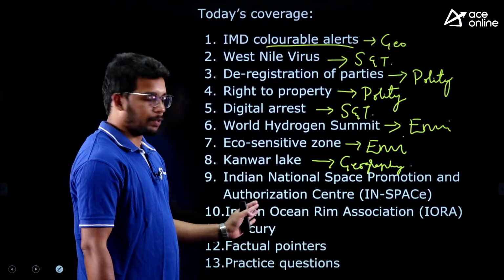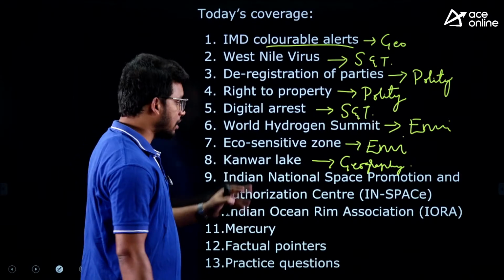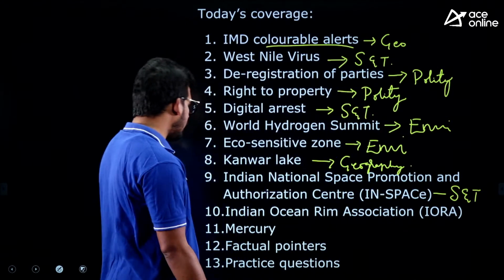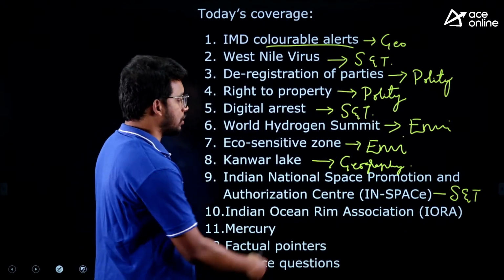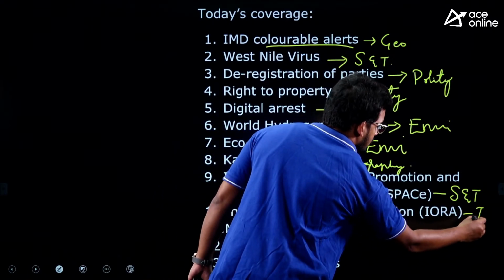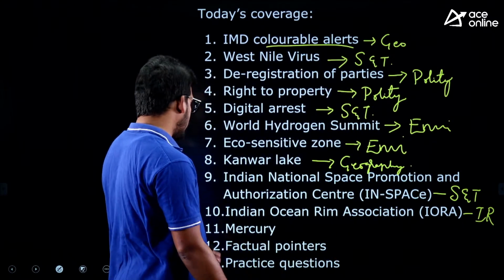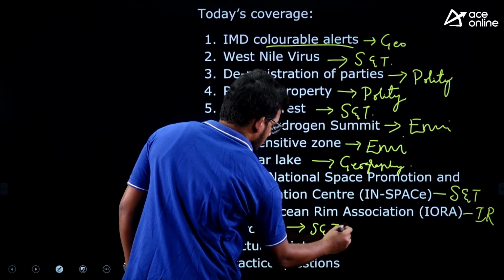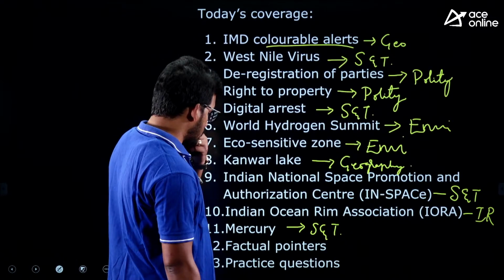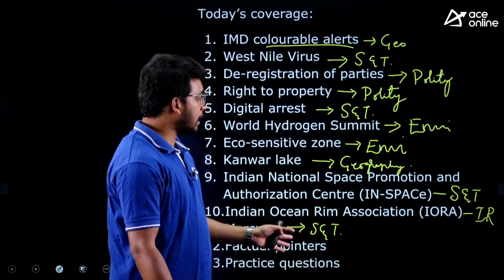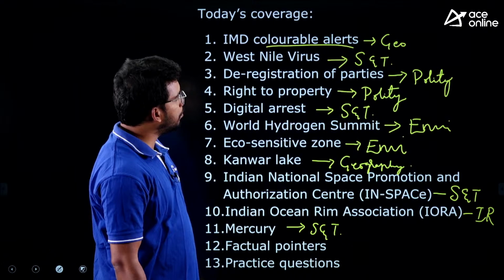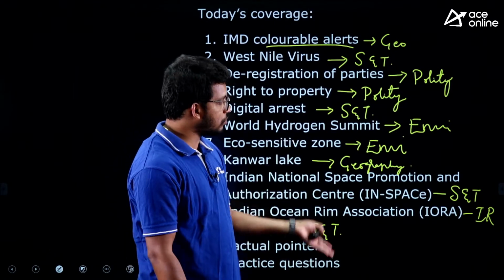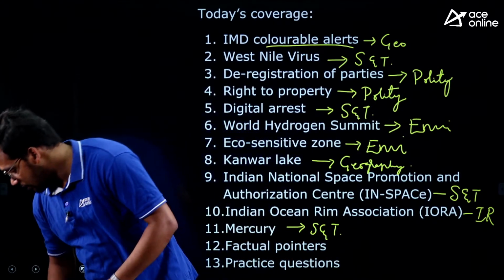Indian National Space Promotion and Authorization Center, a very important article from science and technology. Then Indian Ocean Rim Association, part of international relations. And finally, Mercury, part of science and technology. We will see about Mercury as well. Factual pointers and some practice questions. We have a good number of articles from polity, geography, international relations, environment, science and technology, so almost all the static subjects have been covered.